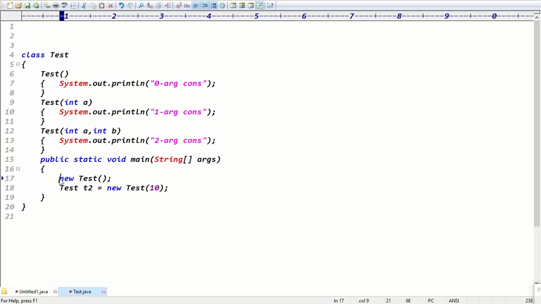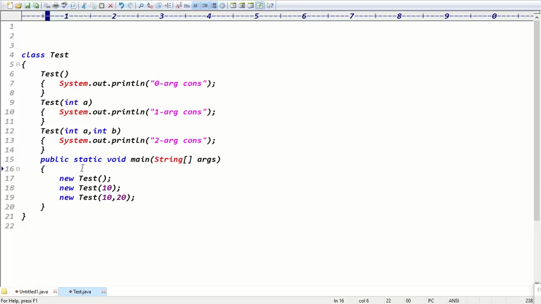Directly I'm creating a nameless object, new Test. This is just a variable name, without a variable name I'm just creating the object. New Test of 10, 20. Guys, in this case, what is the output now?